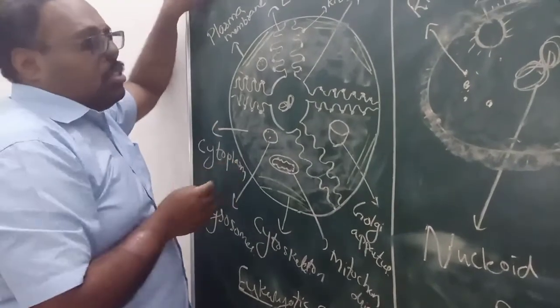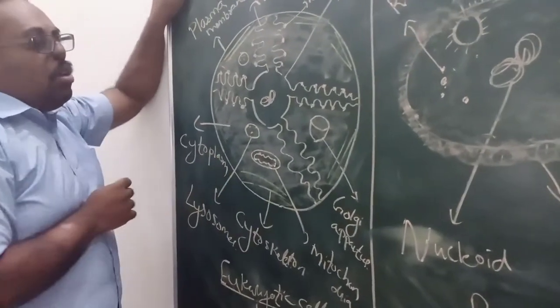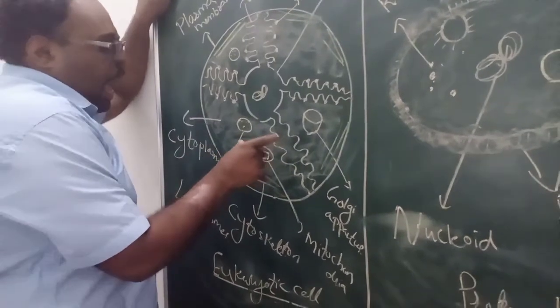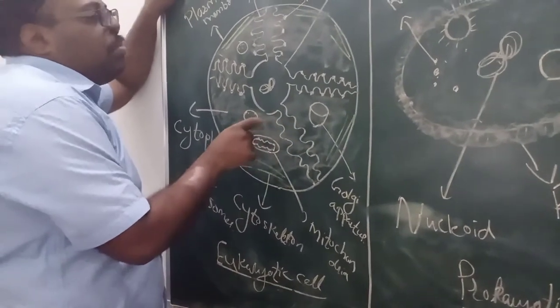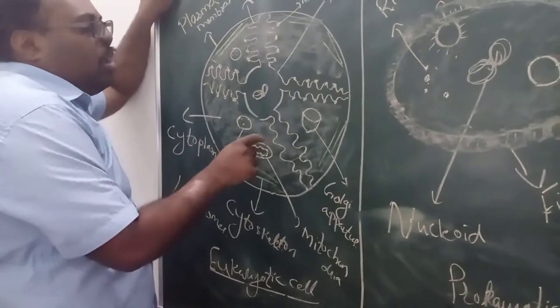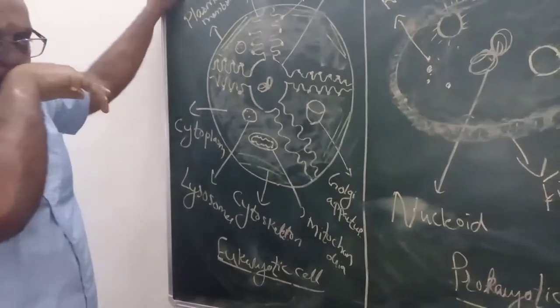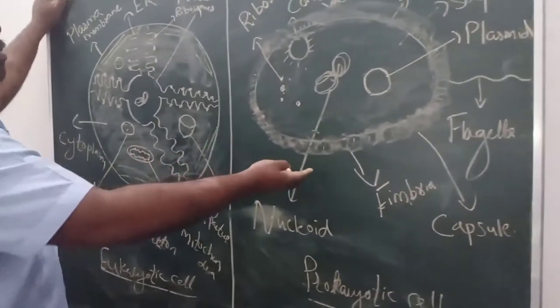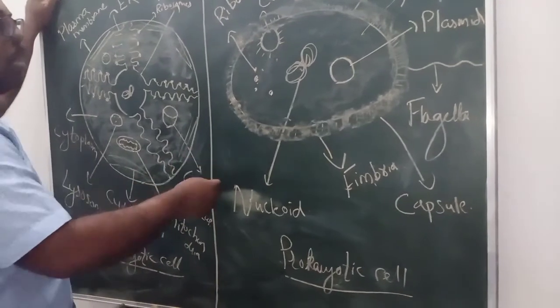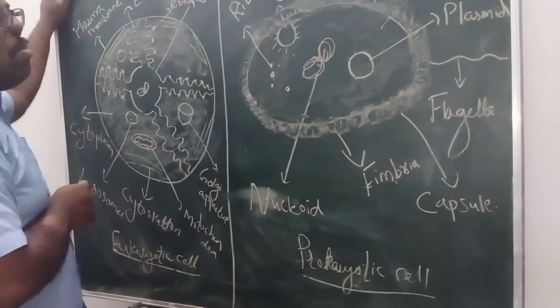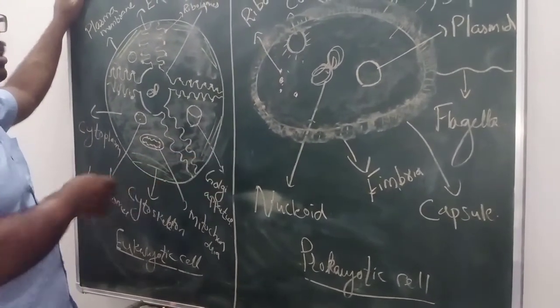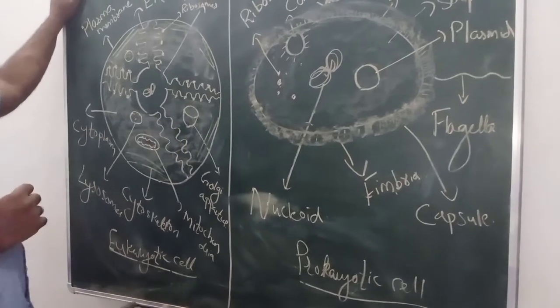If you see the basic difference between a prokaryotic and eukaryotic cell, an animal cell will be somewhere around 100 to 500 millimeters. And a prokaryotic cell will be somewhere around 0.5 to 2 millimeters. It depends upon the organism.